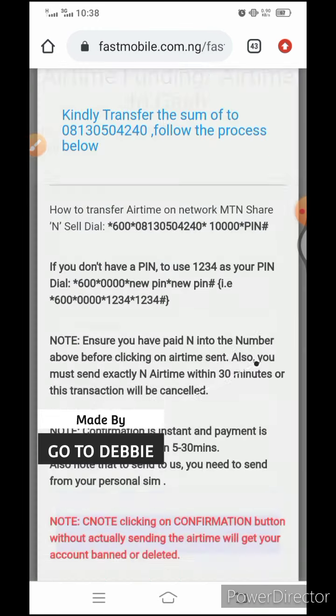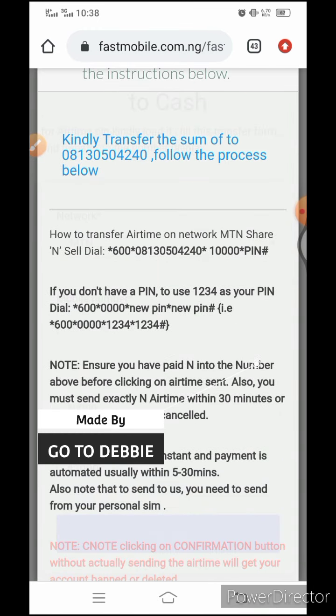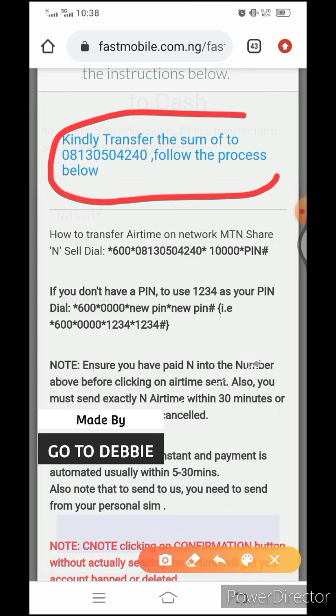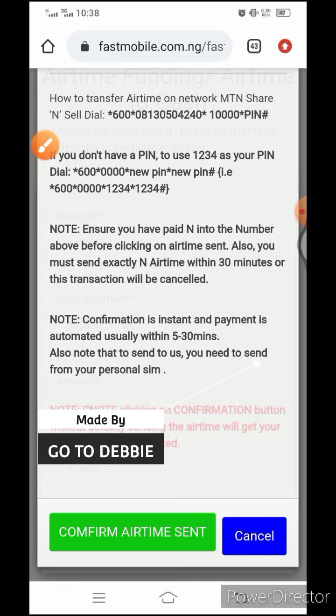Okay, so let's go with that. Now they'll give you this instruction. What you have to do is transfer that money from that phone number, from the person's SIM. They will teach you, they'll guide you. So make sure you transfer everything, follow through all the process, and make sure you actually send the airtime before you continue with the conversion of changing the airtime to cash.